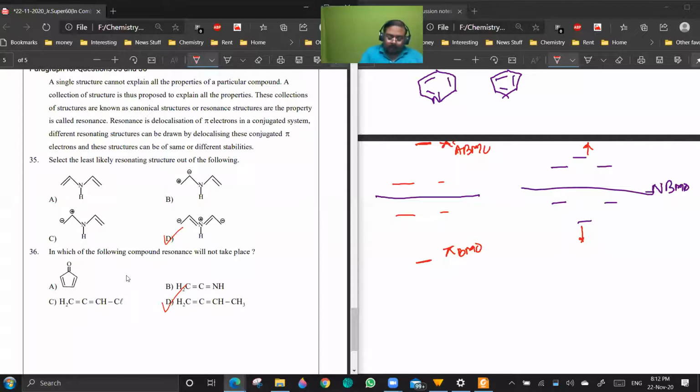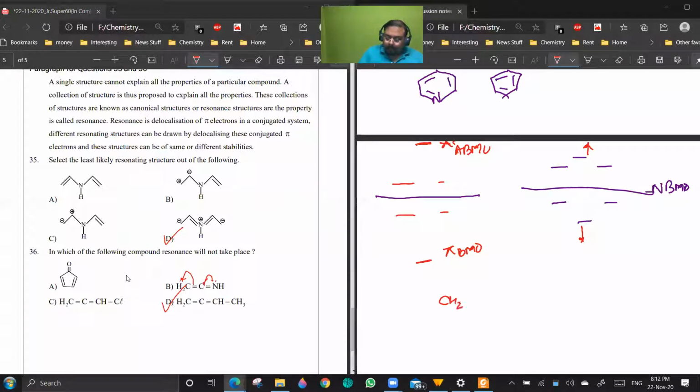One minute, let me check once. You cannot move it like this, but I think you can move it like this. Let us see the possibility. Is it possible? Sir, more electronegative atom, how is it? You can technically draw it or not. Is it a valid resonating structure? No, sir. Yes or no?